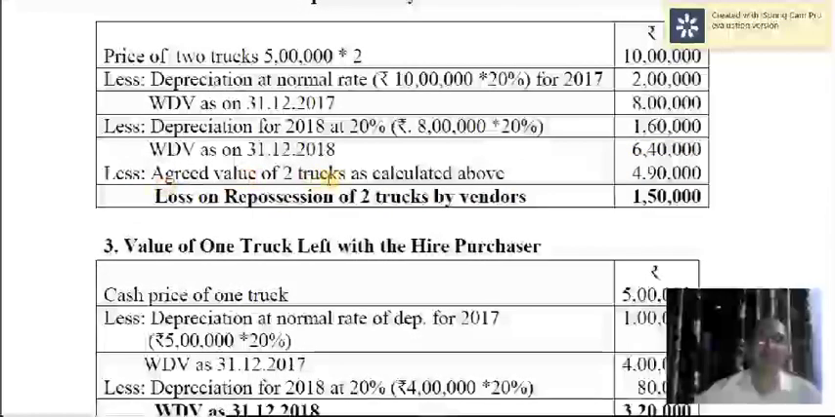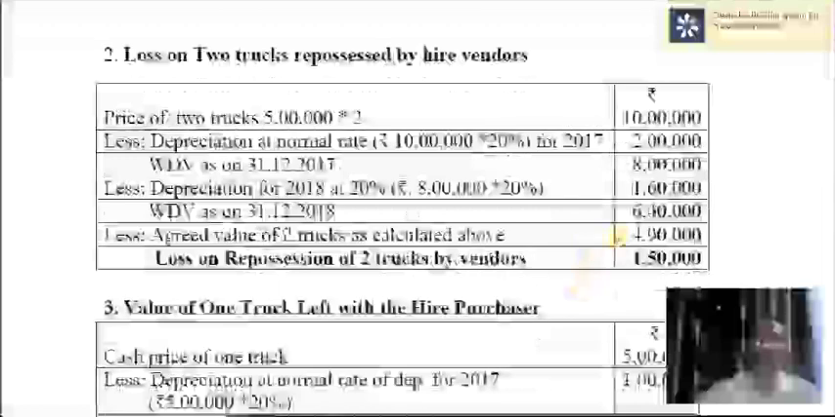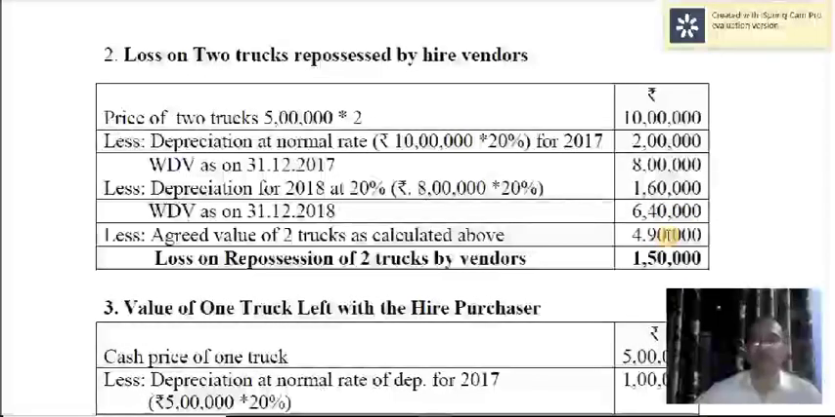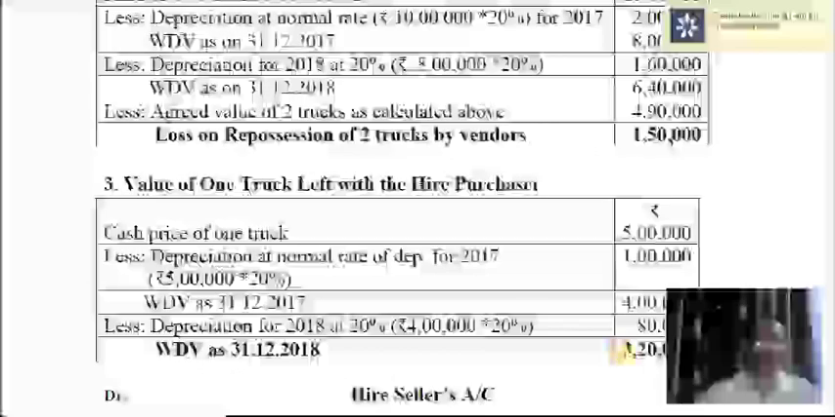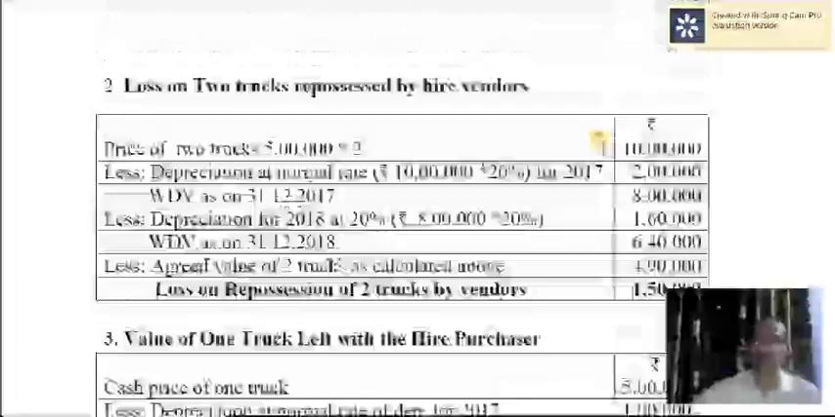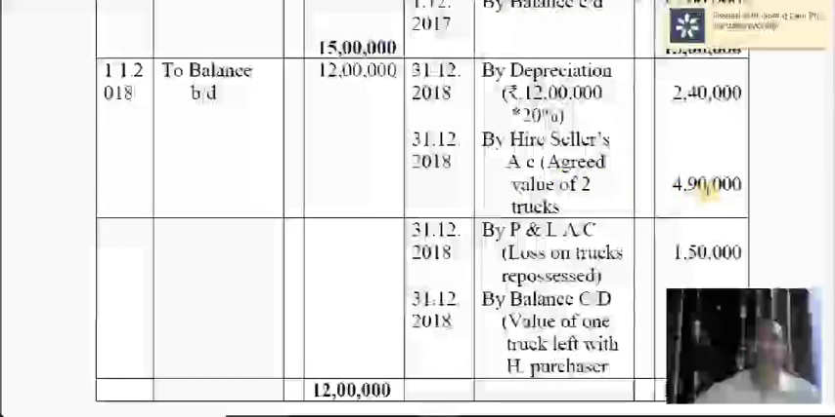But these 2 trucks were revalued. You find here the value agreed upon, that is 4,90,000. So compare these 2 values: 6,40,000, that is the normal valuation, and 4,90,000, that is the agreed value of the 2 trucks taken over by the seller. Therefore, the difference is 1,50,000 loss. So all the three things you have calculated here: 3,20,000, value of the asset left with the buyer; 1,50,000, loss on repossession; and the agreed value of 2 trucks, 4,90,000. All these three things are required here to record in this account.